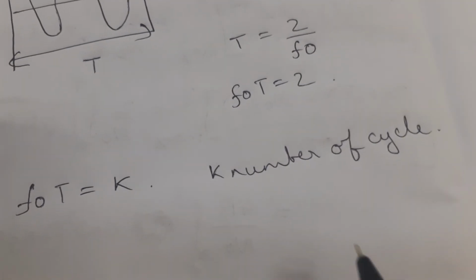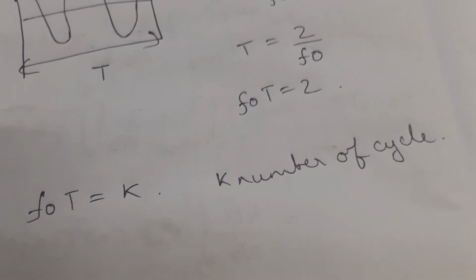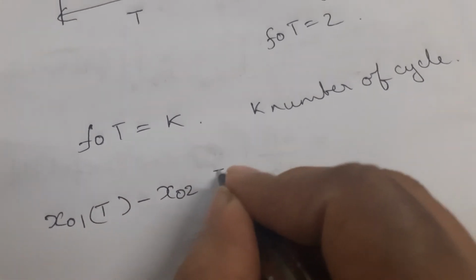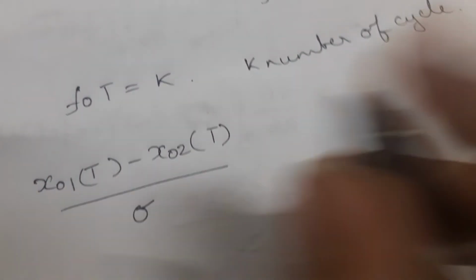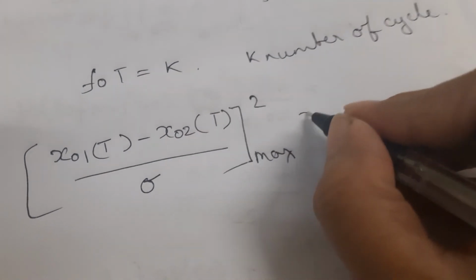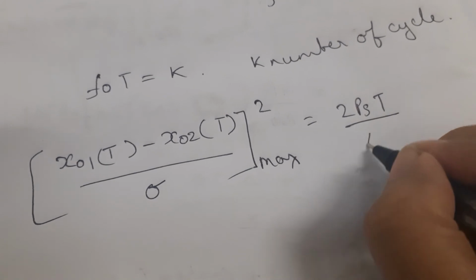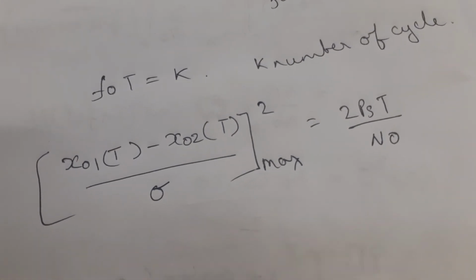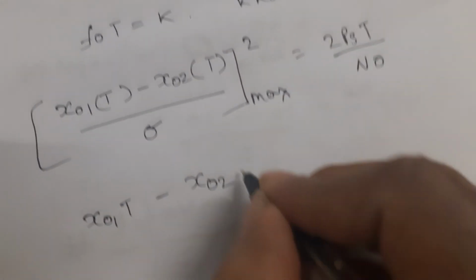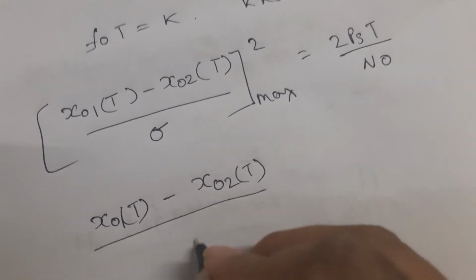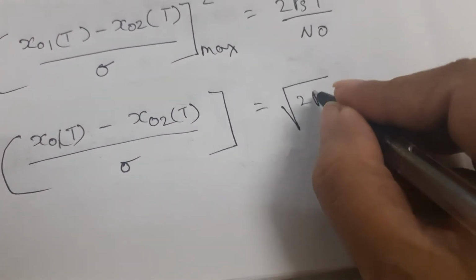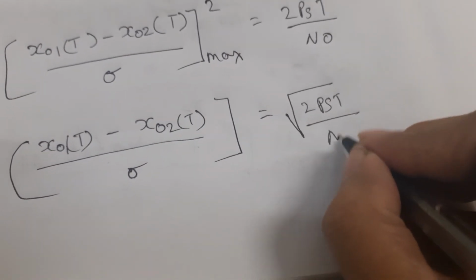So, from the equation it will become x naught 1 of t minus x naught 2 of t divided by sigma whole square maximum. This will be 2Ps T over n naught. So this can be written as x naught 1 of t minus x naught 2 of t over sigma. We can transform it as root 2 Ps T over n naught.